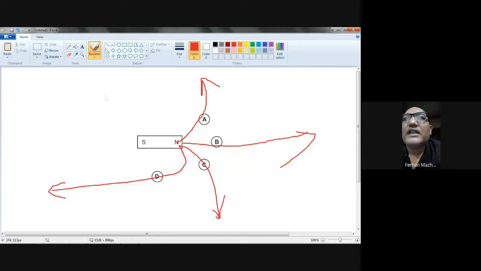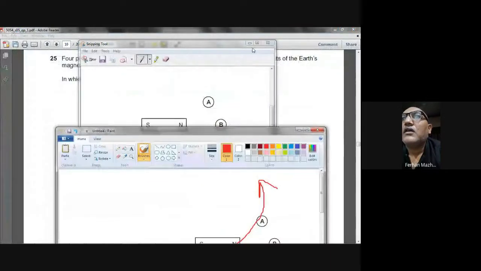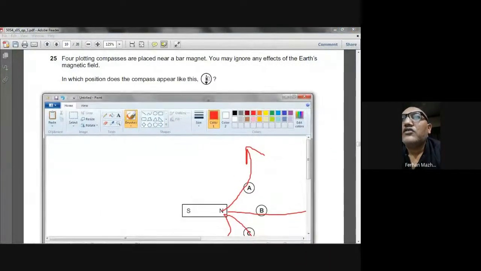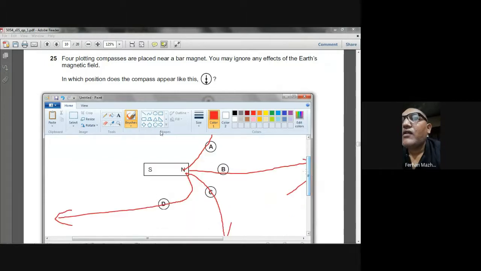So the magnetic needle which you have shown, this is the magnetic needle. Wherever you put a magnetic compass, the compass only follows where the magnetic lines are.